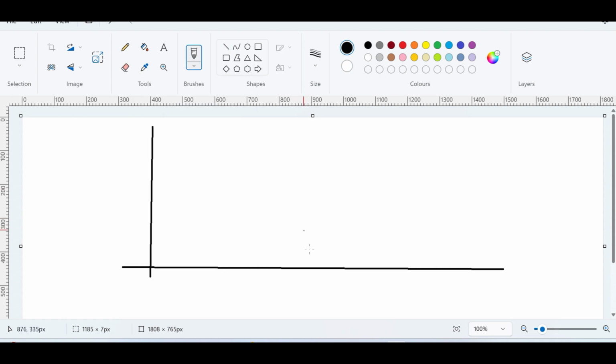I'm plotting it, maybe this is my feature, and this is my target, and suppose this data looks like this. There are some outliers as well in this data. I plotted this data, and I want to make a regression.